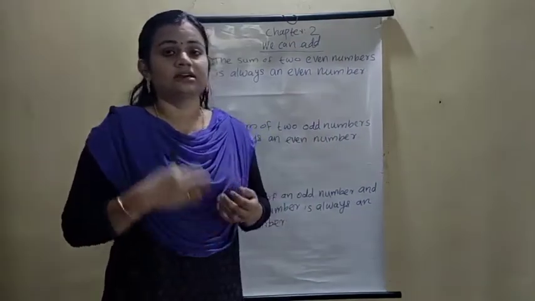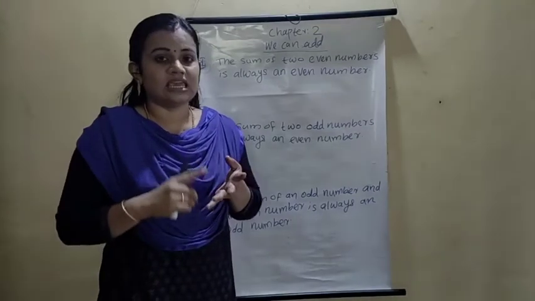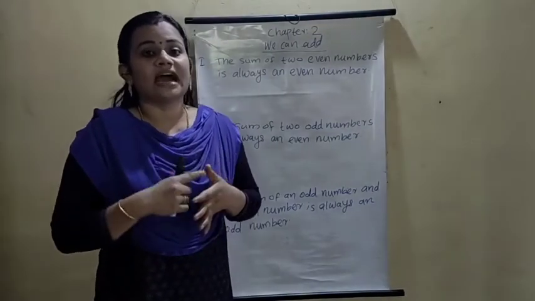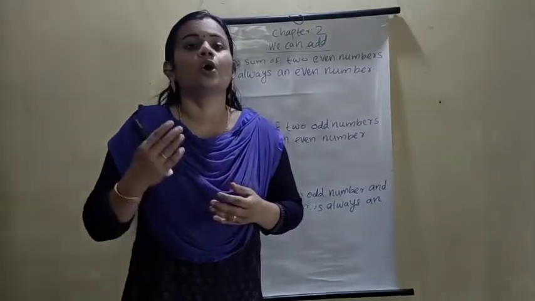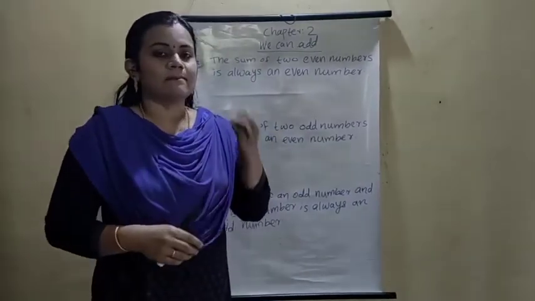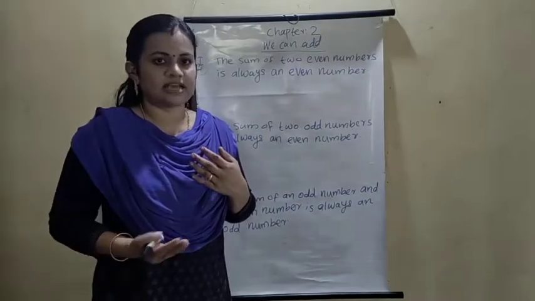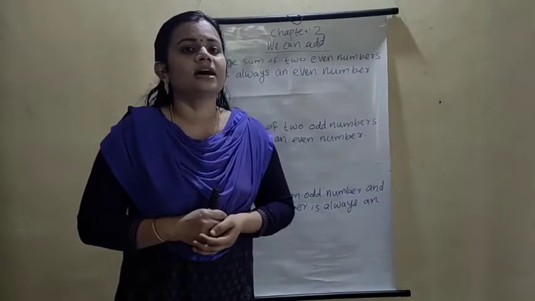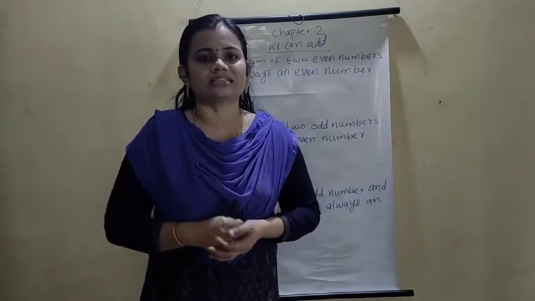We have already learned the even numbers and odd numbers. Numbers with 1, 3, 5, 7, 9 in the ones place are called odd numbers. The numbers with 0, 2, 4, 6, 8 in the ones place are called even numbers. We already learned that in the last class.